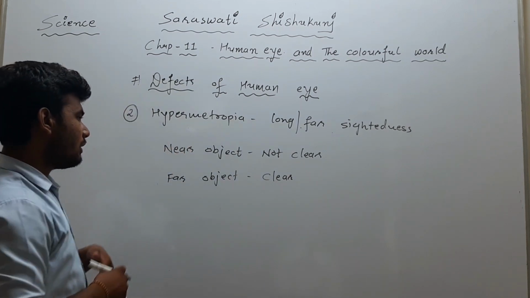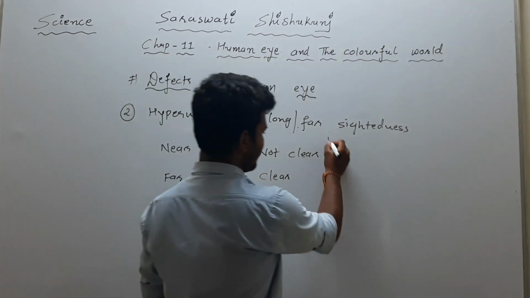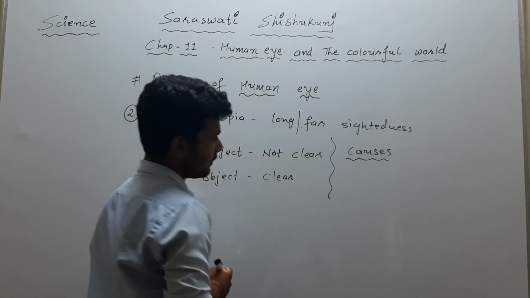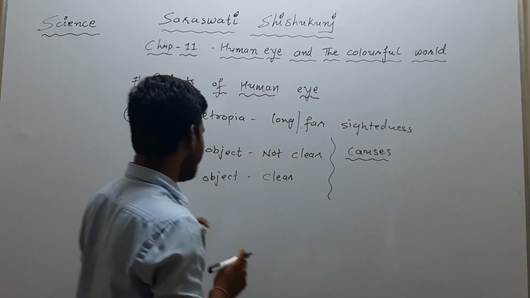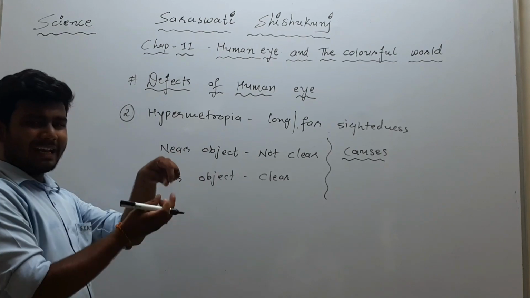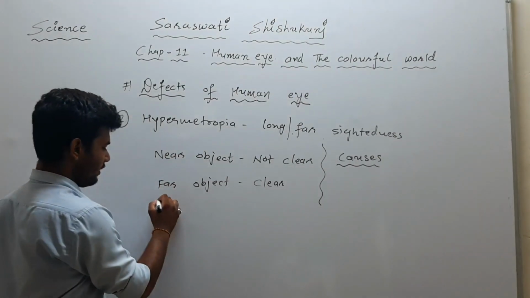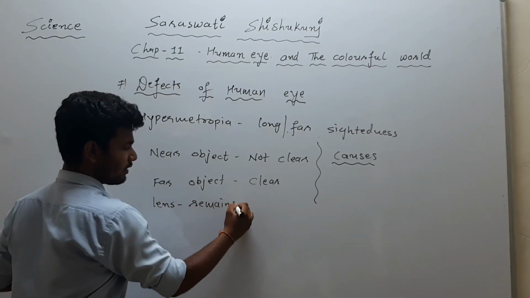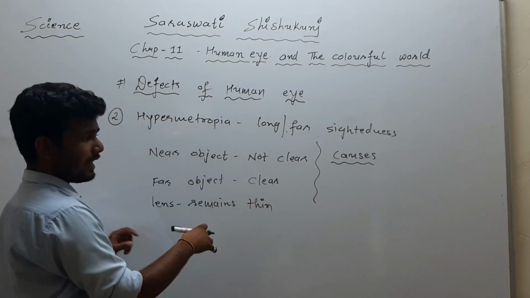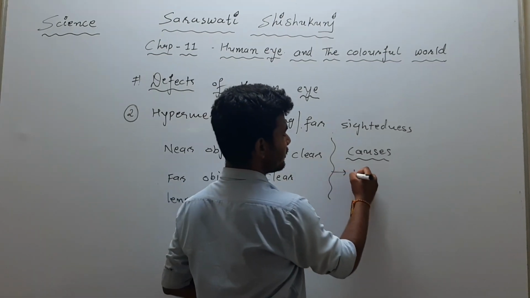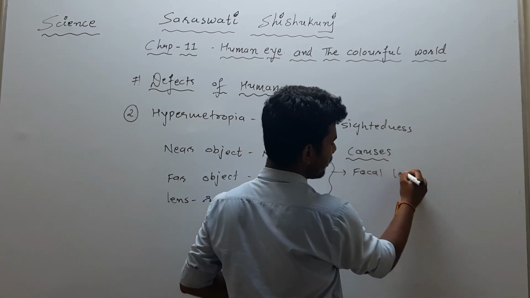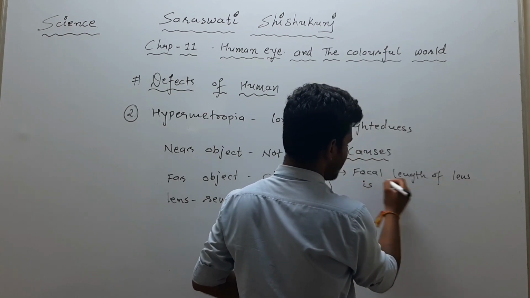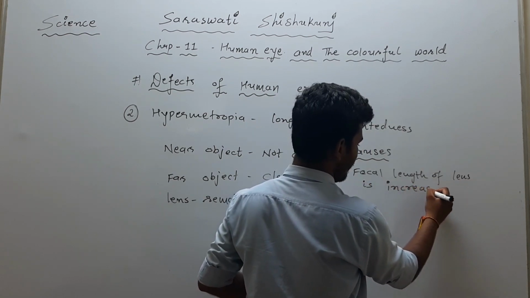Now, why did this happen? What are the causes of it? So let's discuss the causes of hypermetropia. We studied that in myopia, the eye lens remains thick. Here, the lens remains thin, and as the lens remains thin, its focal length increases.